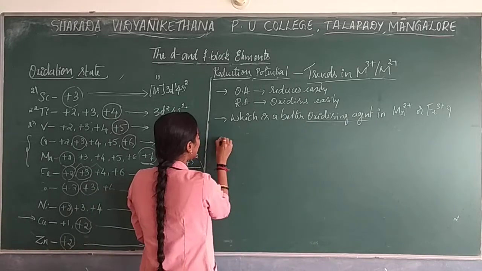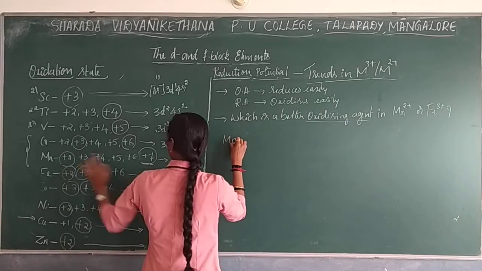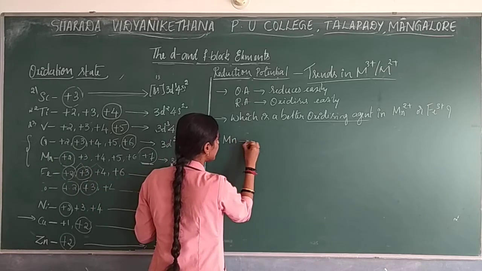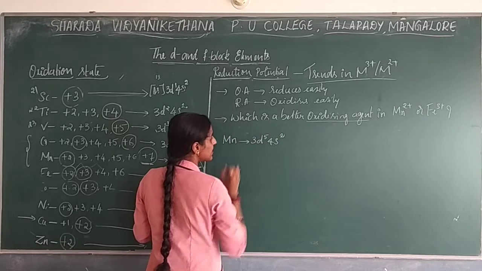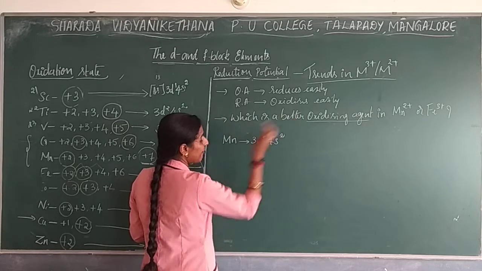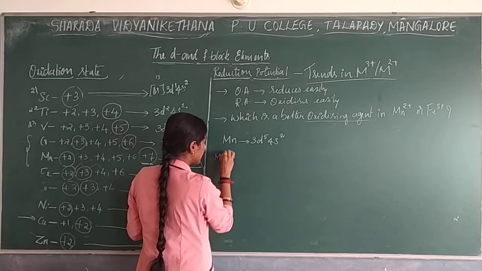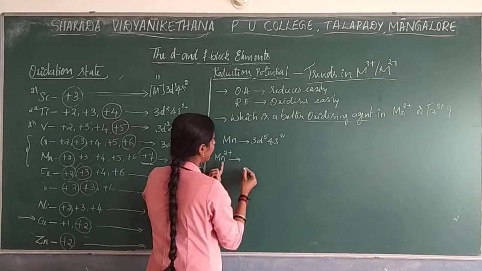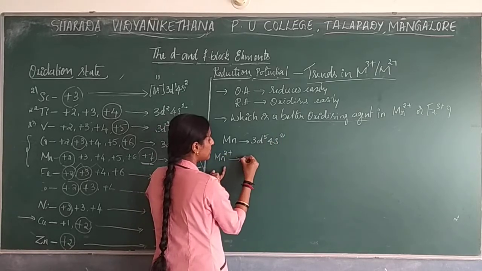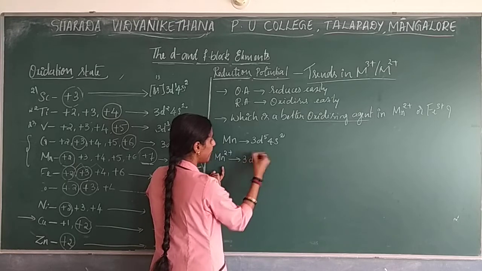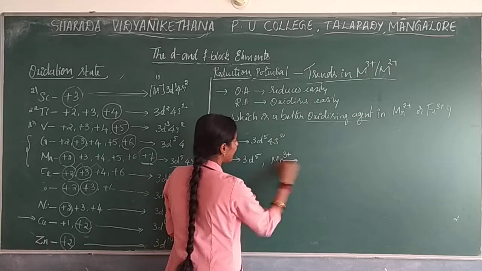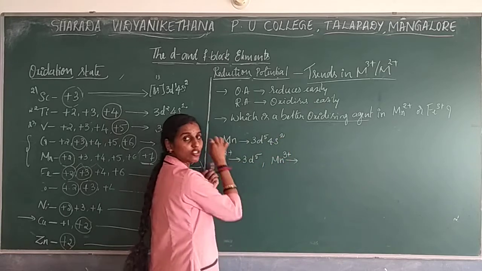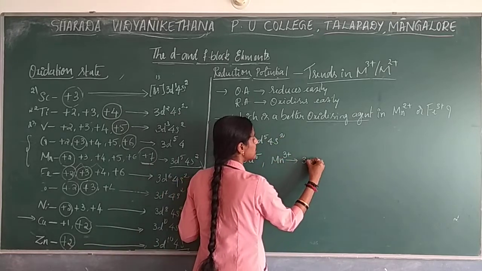Now if we consider manganese, what is the electronic configuration of manganese? That is 3d5 4s2, right? This is the electronic configuration of manganese. If it is forming Mn2+, what is the electronic configuration? Removal of 2 electrons from the outer shell, so it comes as 3d5. If you go with Mn3+, what is the electronic configuration? Mn3+ in the sense 3 electrons you are going to remove, so that comes as 3d4.